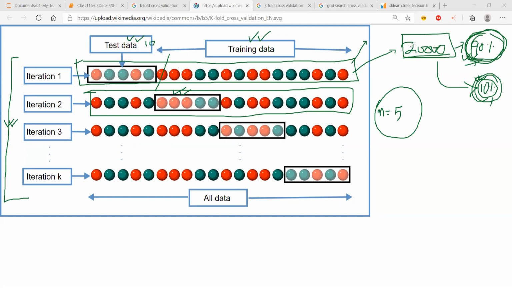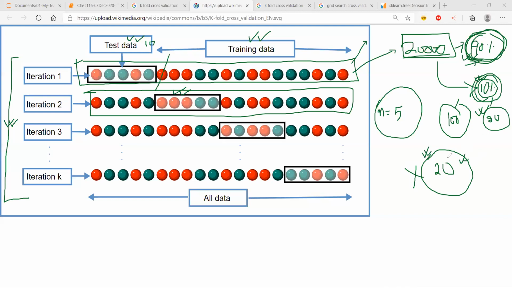The other way to understand this is, let's say I have 100 questions in my book. I have a physics book. I take out 20 questions randomly and I don't look at them. I practice the rest 80 questions. I believe now I remember all the formulas, all the ways, all the tactics, and so on. Now I want to test myself. So I close my book, I go to a different room, I give myself an exam. I sit for an exam with these 20 questions, and let's see how many I score correctly. So this is how we divide each fold of the data into training and testing.